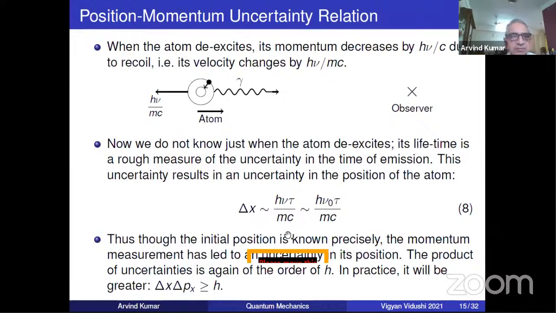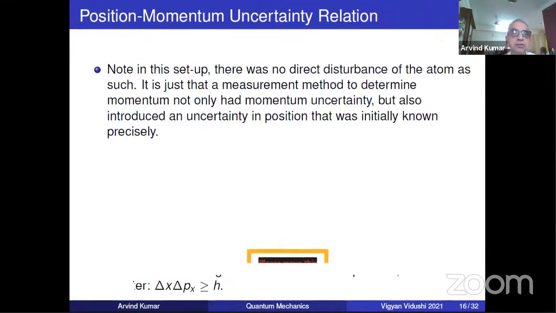You think about it, it's a bit of a subtle experiment, and it's detailed in Schiff, the classic book I told you about. So please go through it again. It will not be absorbed immediately at first exposure to the experiment. And if you just multiply the product, once again it comes out to be of the order of h.